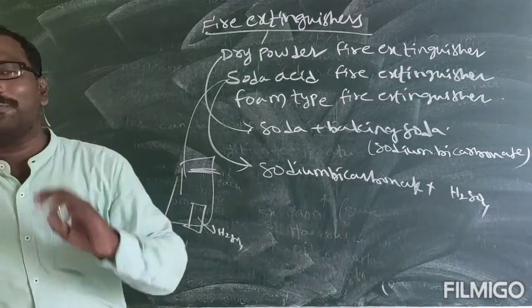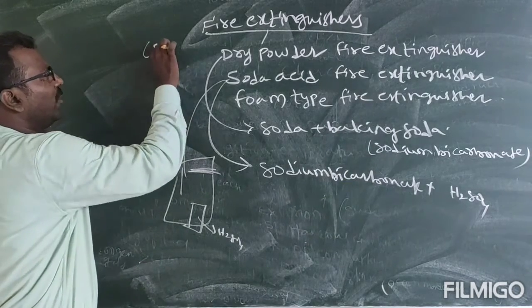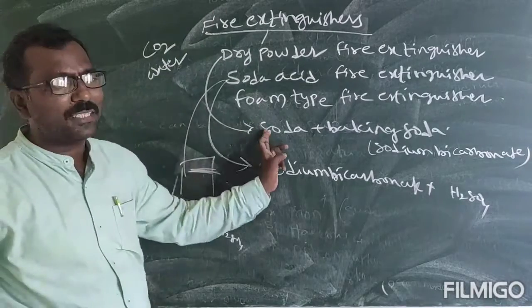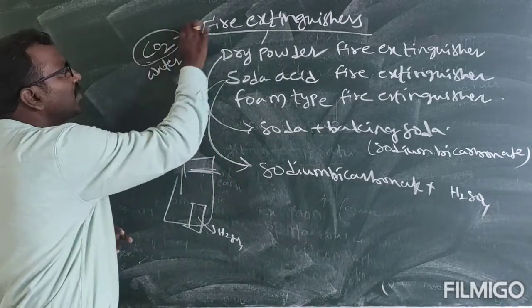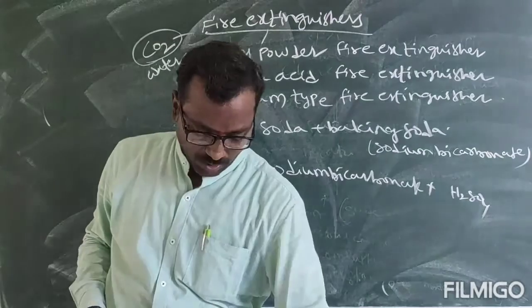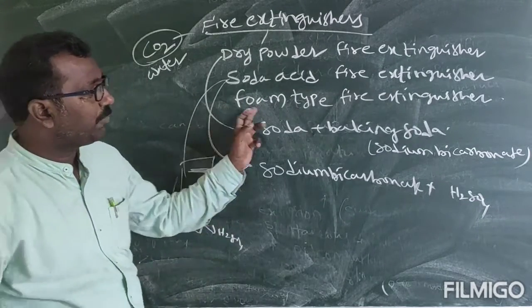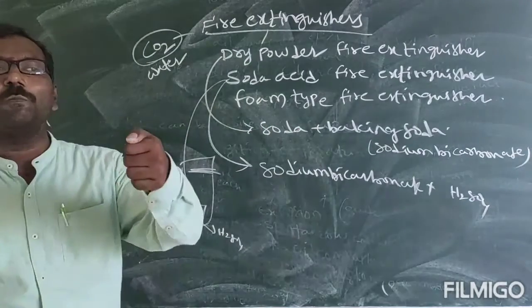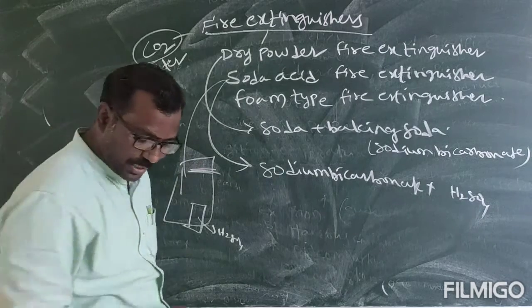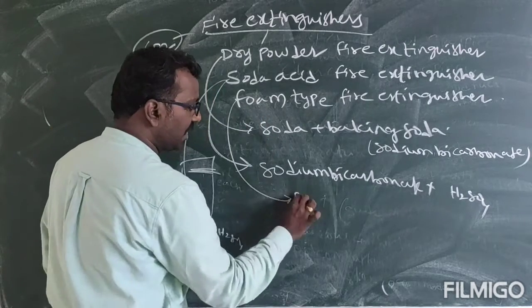To put off the flame, carbon dioxide and water are the best sources, and all these fire extinguishers try to produce carbon dioxide only. And foam type fire extinguishers, foam means they produce foam.